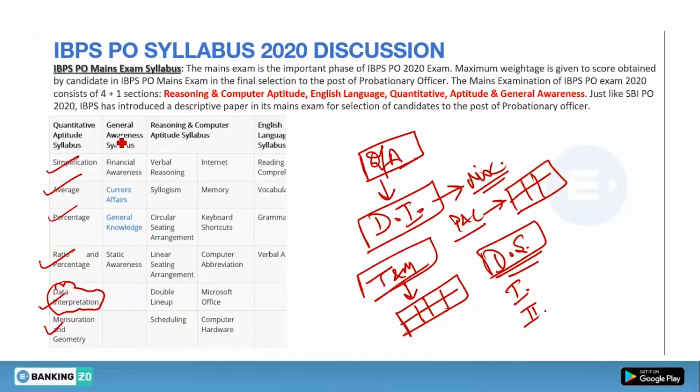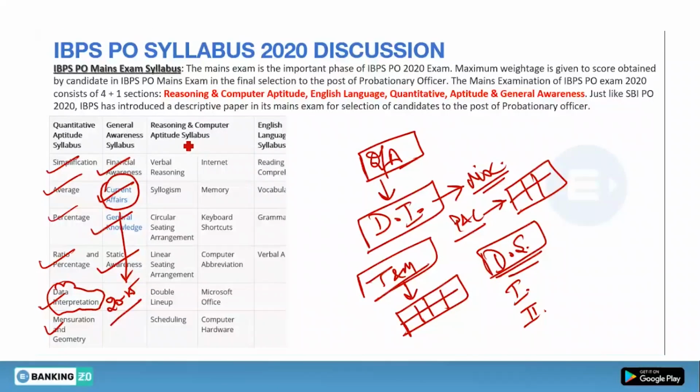Now let's talk about the general awareness syllabus. It comprises four parts, that is financial awareness, current affairs, general knowledge and static awareness. But in the general awareness section the major portion comes from current affairs only. From current affairs you can expect 20 to 25 questions out of 40. So this is very important.